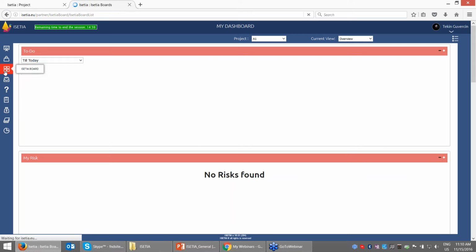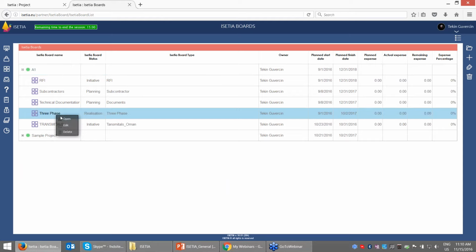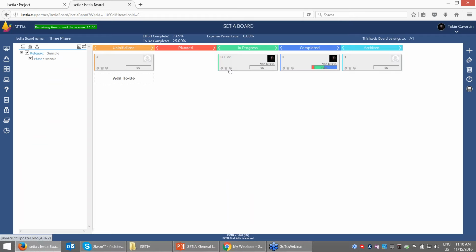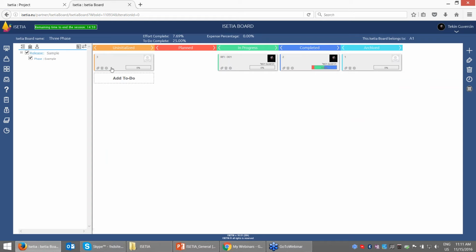Again, going to the process card and opening it here, you can easily understand this is in progress, automatically moved RFI 001. If I open the stage log here, it will show me when it was created, by whom it was created, and when it was moved to other stages, so that you can track the move from stage 1 to stage 2. This is very important to understand the status of my RFI card. This is the simple work.